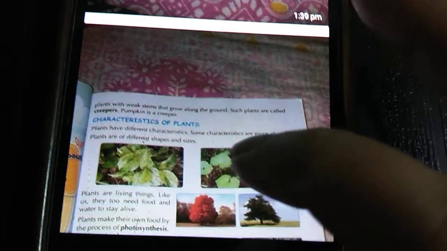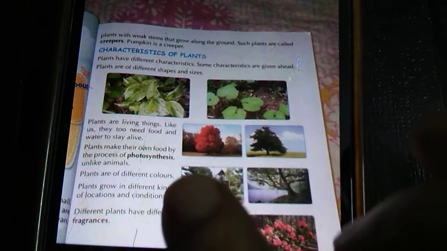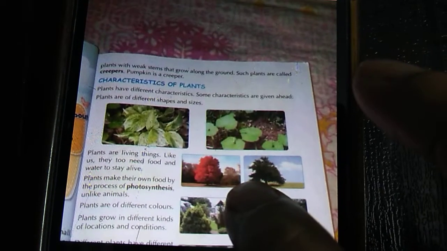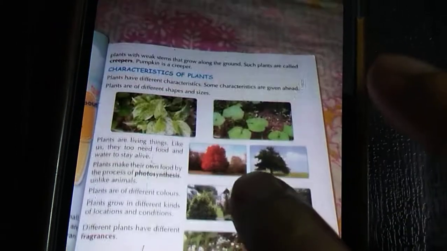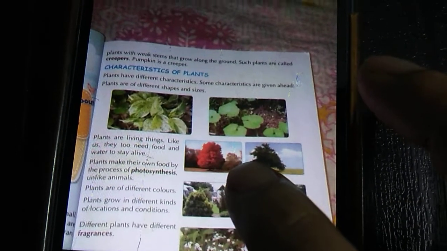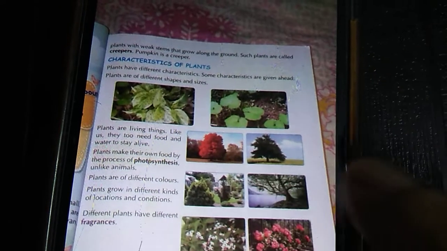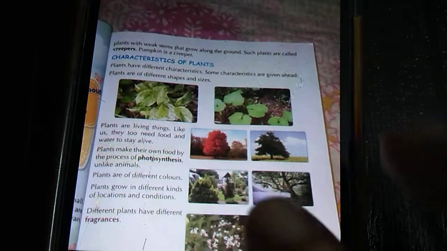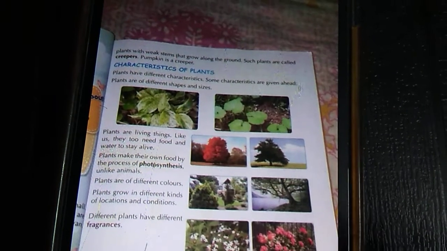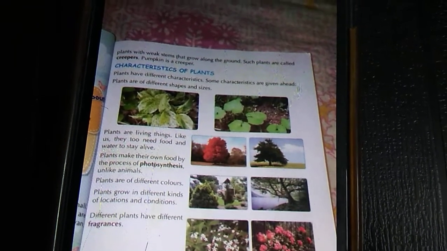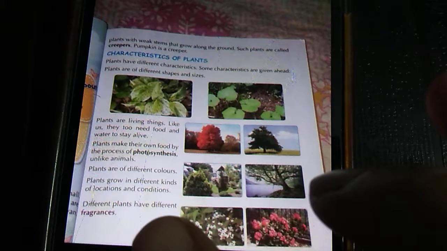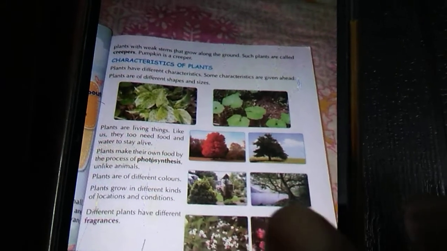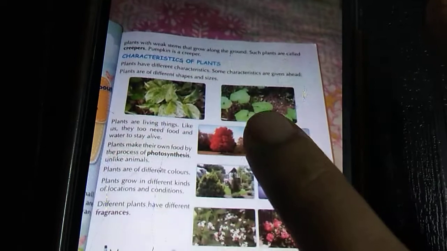Now characteristics of plants. What characteristics does a plant have? Plants have different characteristics. Some characteristics are given ahead. Plants are of different shape and size. Plants are living things like us. One characteristic, like us, they too need food and water to stay alive.